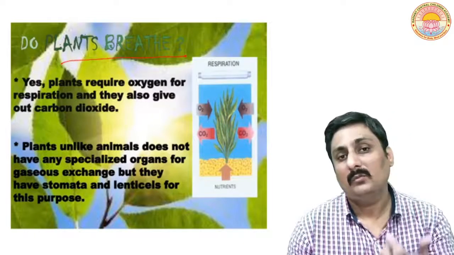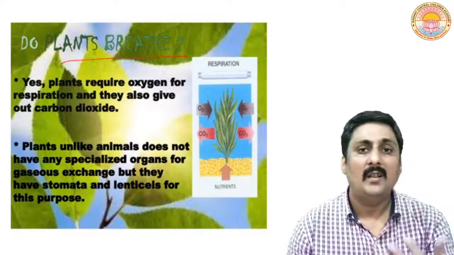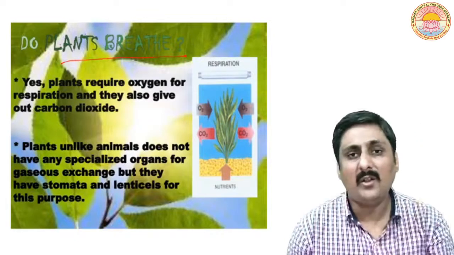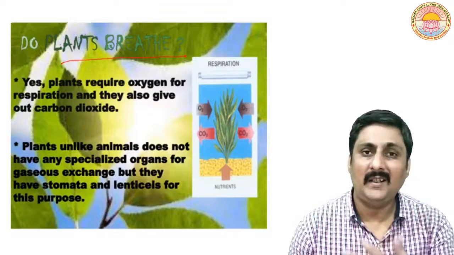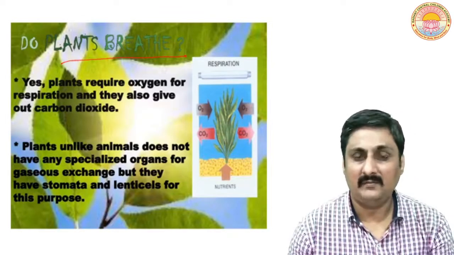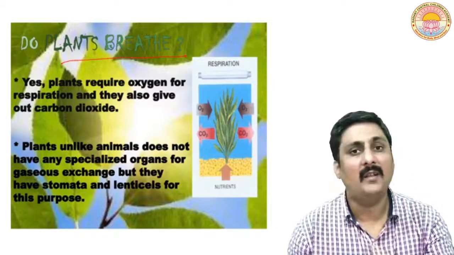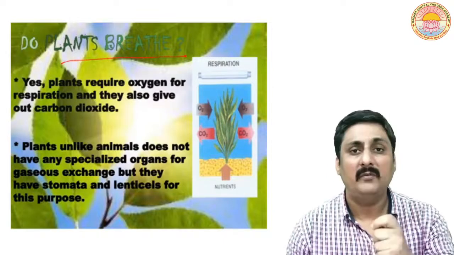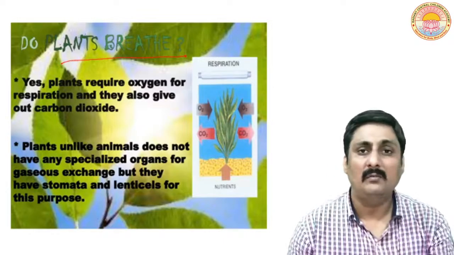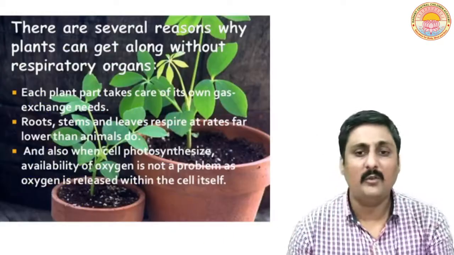Moreover, as I have already stated, the rate of diffusion in plants should not be very high, unlike that of animals. So that is the reason why plants do not have any organ responsible for breathing.